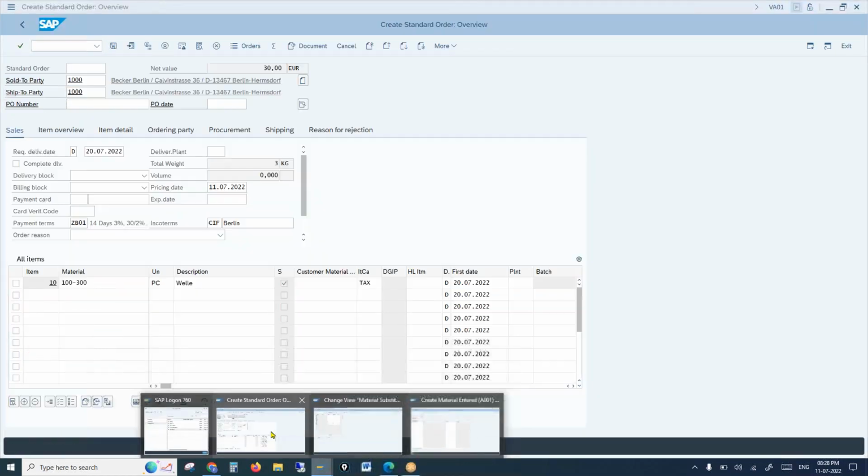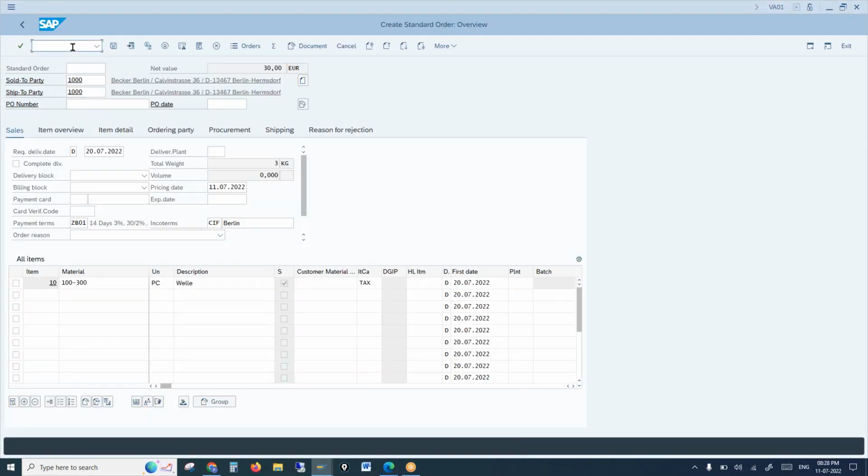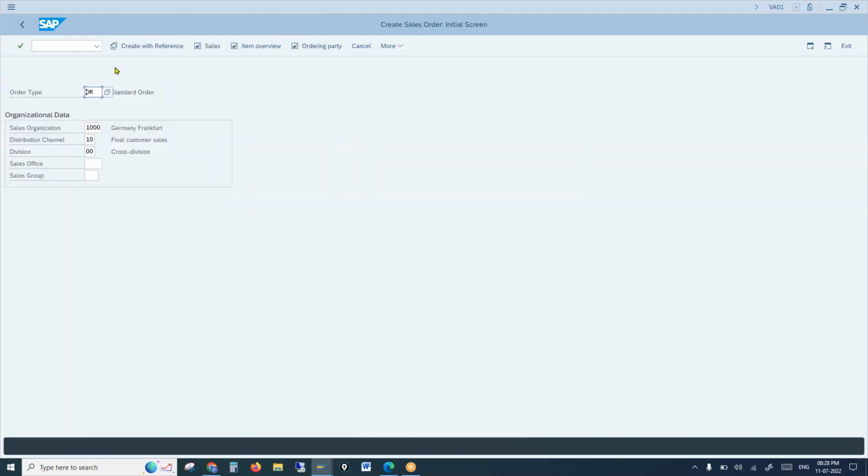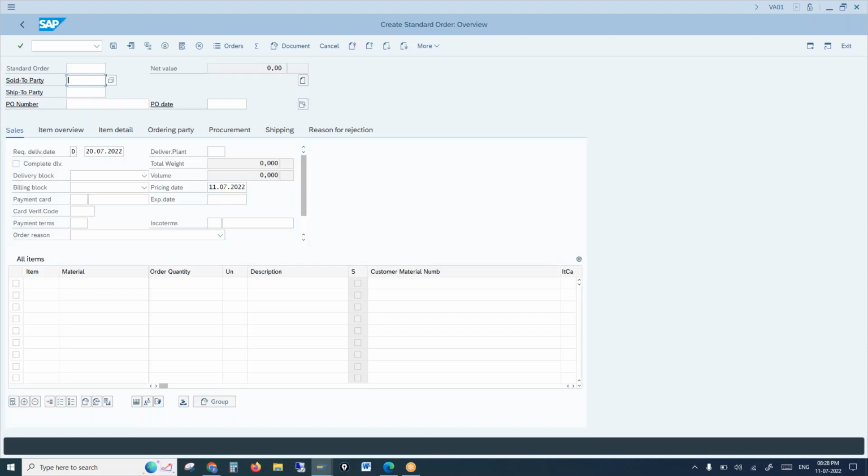Let us create an order and check. I'm trying to create an order for standard item 100-100, one quantity. Yeah, it's still replacing. So 100-100 has been replaced with 100-200 and taken item pricing as TAN.